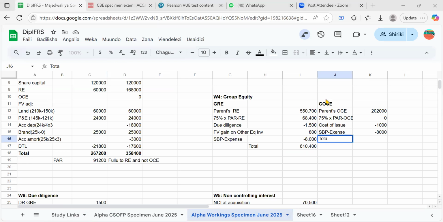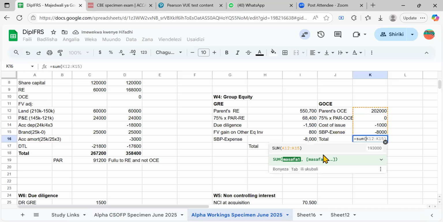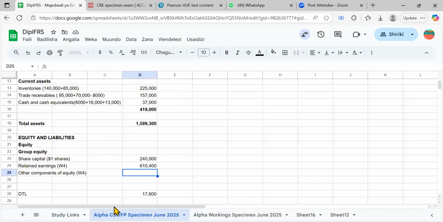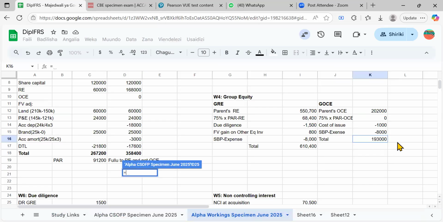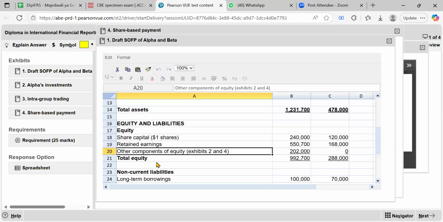Okay, let's get the total two there. Just go there and say equals to the summation of, and we have our figure, which is 193,000. So just come here and say equals to 193,000. What follows is equity.